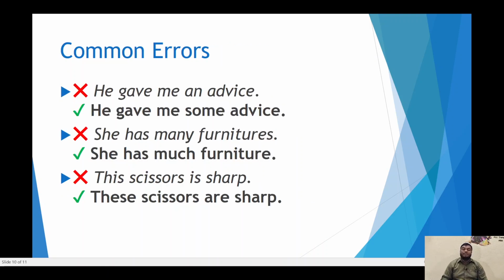Now let us talk about some common errors which normally either we use or we listen in our daily conversation. He gave me an advice. Actually, that is wrong. We have to say, he gave me some advice. She has many furnitures. It is wrong. We have to say, she has much furniture. This scissors is sharp. That's wrong. These scissors are sharp. So these are the right usages of certain sentences.